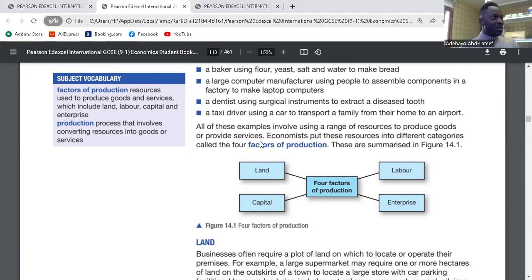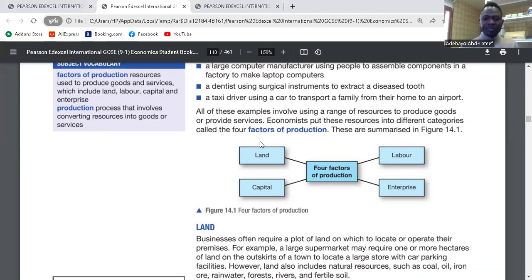Whatever we have to produce, whatever we have to sell, involves factors of production. There's nothing that will not involve the 4 factors of production. Teaching that I'm doing right now involves the 4 factors of production. So whatever we do, it involves it. The point is clear. So we start.